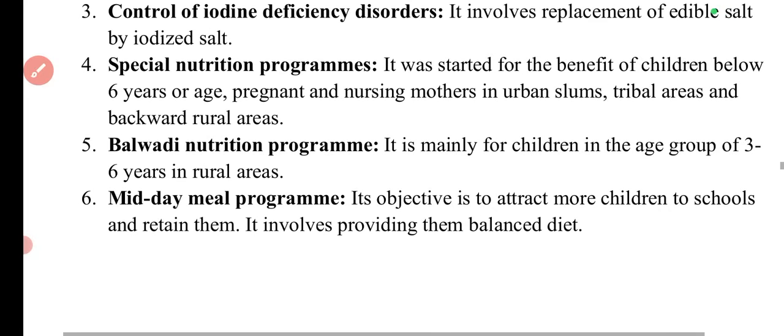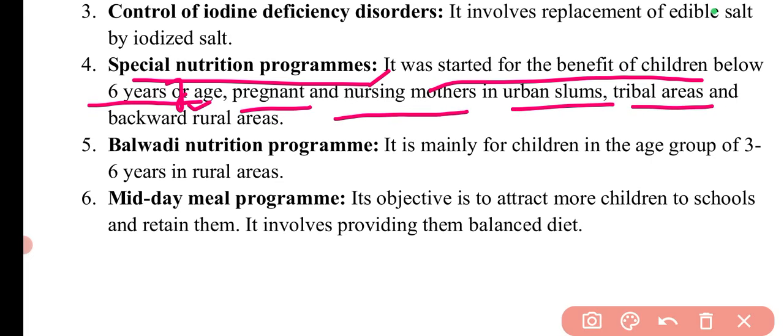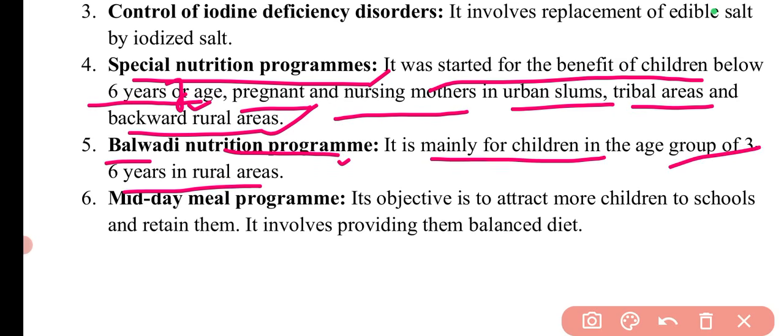Then the next program is special nutrition programs. These programs are started for the benefit of children below 6 years of age, pregnant and nursing mothers in urban slums, tribal areas, and backward rural areas. Then there is the Balwadi Nutrition Program, which is for children in the age group 3 to 6 years in rural areas. Then there are midday meal programs.